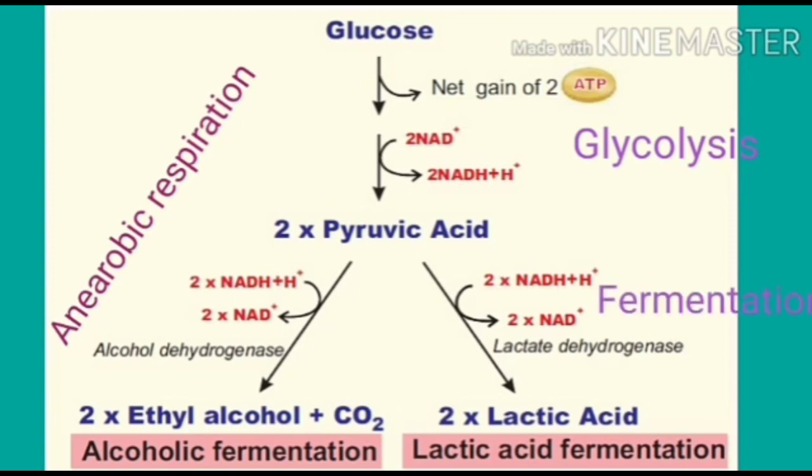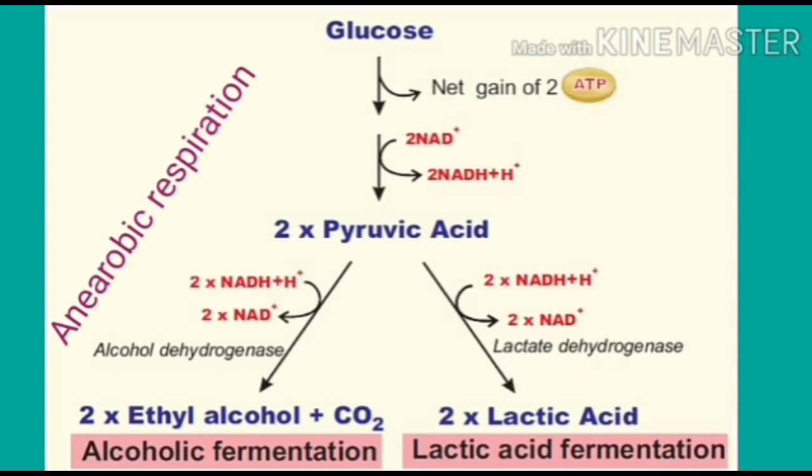In the glycolysis process, 1 mole of glucose converts into 2 moles of pyruvic acid. The glucose undergoes a series of reactions. Glucose converts into glucose 6-phosphate. Glucose 6-phosphate converts into fructose 6-phosphate. Fructose 6-phosphate converts into fructose 1,6-bisphosphate. It splits into dihydroxyacetone phosphate, a 3 carbon compound, and glyceraldehyde 3-phosphate.